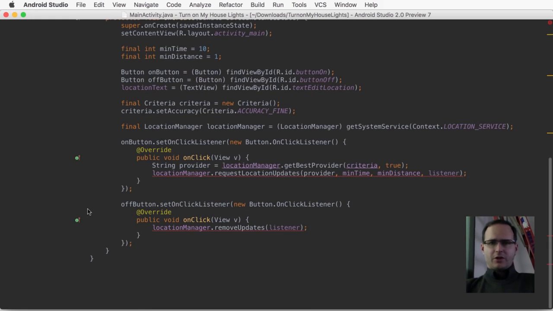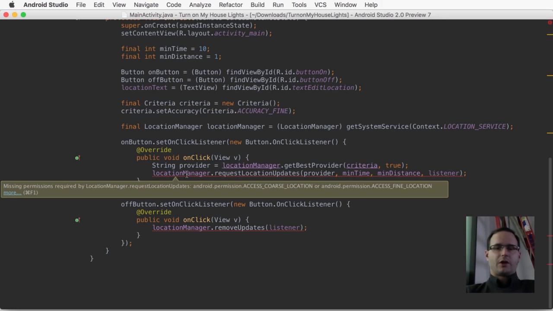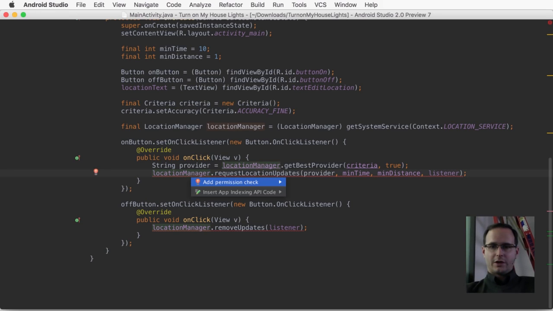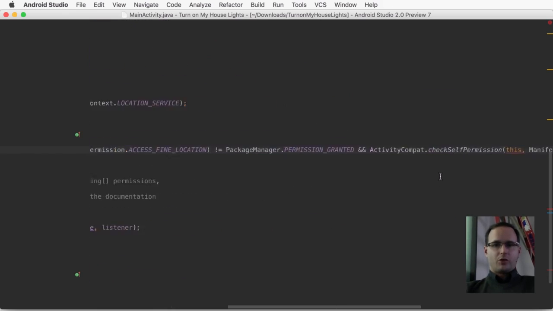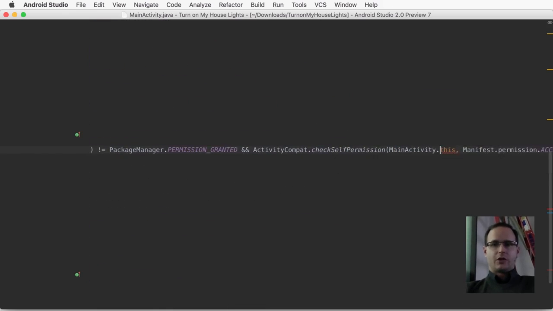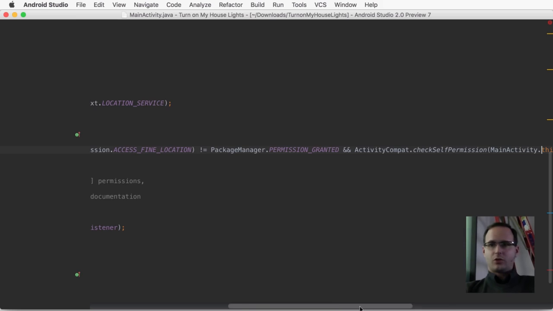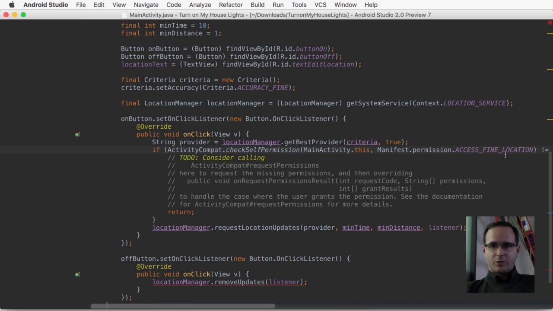So if we come down here, we can see something is underlined in red. So what's going on here? We need to get the right access permissions to be able to get fine location. So let's do that. Add permissions for fine location. Alright, so what we're seeing here is actually the new permission model for M, where we need to ask for that fine location at the time at which it's requested. Let's make this a little bit more readable.